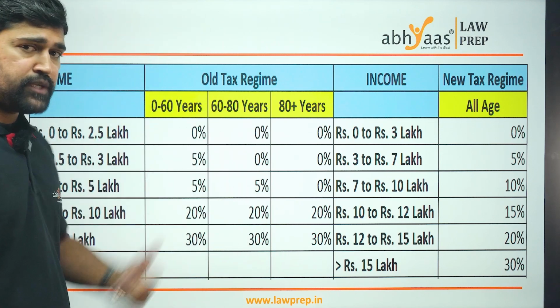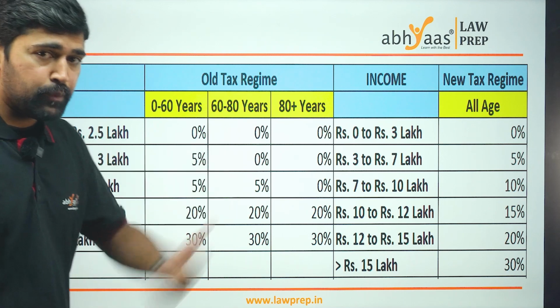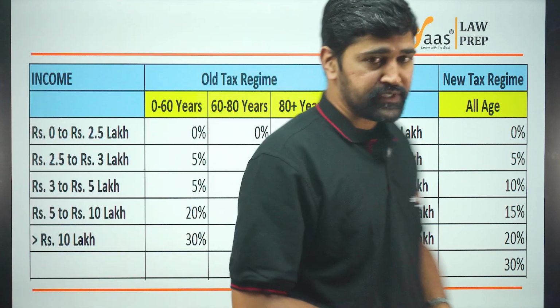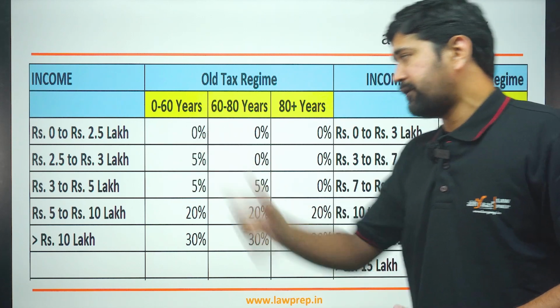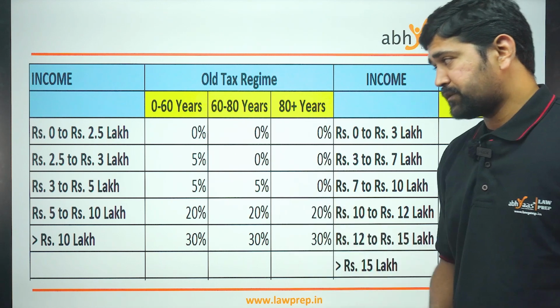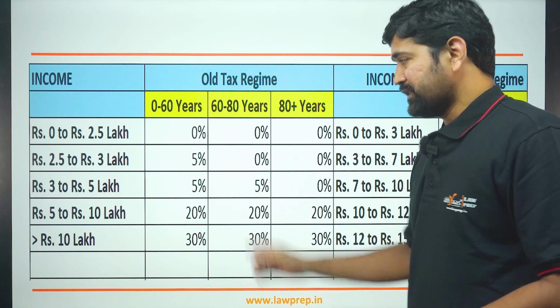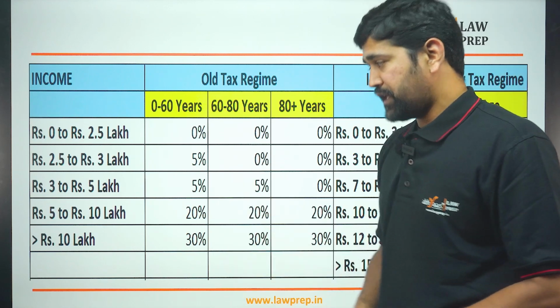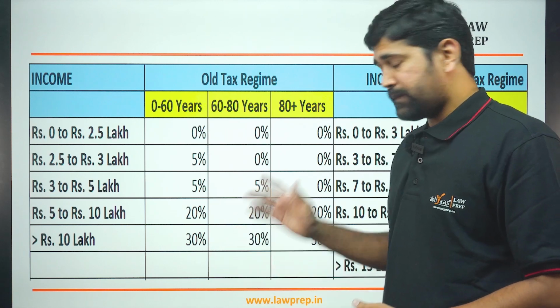In the old tax regime, for example, for income up to 2.5 lakh rupees, there is 0% tax, and for income from 2.5 to 5 lakh rupees, the rate of income tax is 5%, and from 5 lakh rupees to 10 lakh rupees, the rate of income tax is 20%, and for income above 10 lakh rupees, the income tax rate is 30%.